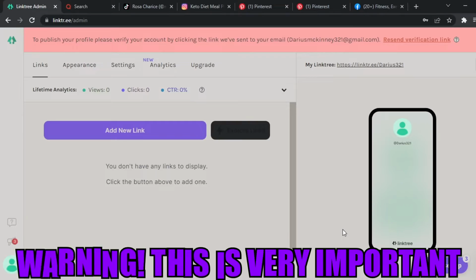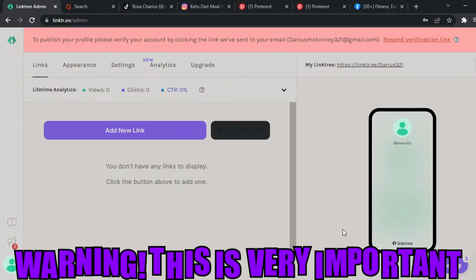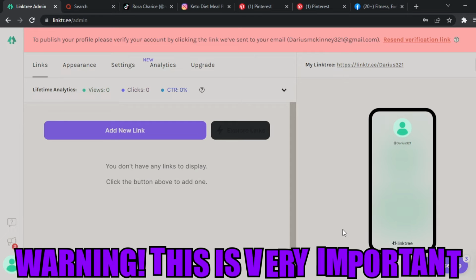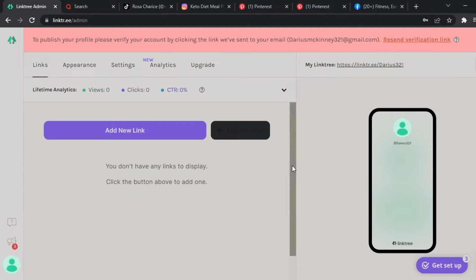So let's get started right now. Before I show you the 5 free traffic sources, I want to show you this right here. This is a free landing page software called Linktree. The reason I'm giving you this is because if you simply send your link directly to the social media platforms that I'm about to show you, then you will get banned. I don't want you to get banned, so this free landing page software lets you promote your affiliate link and still make money.